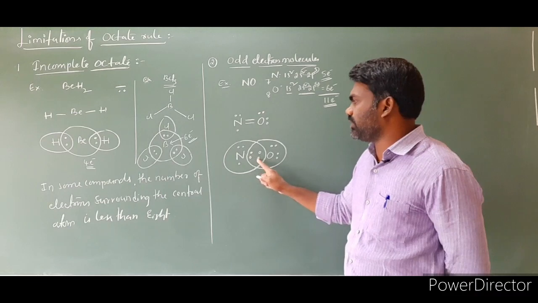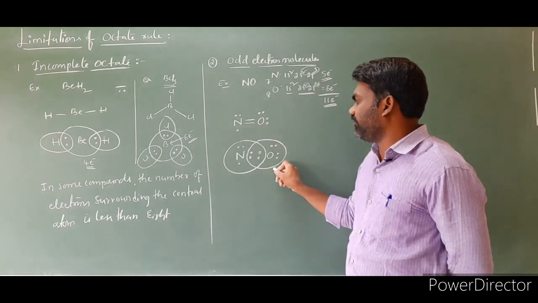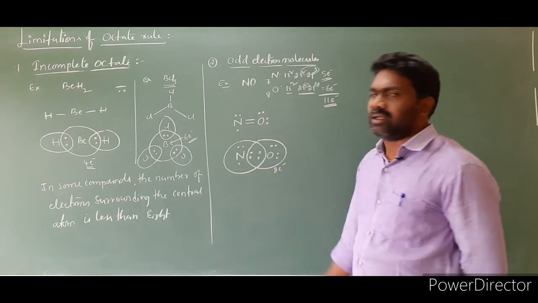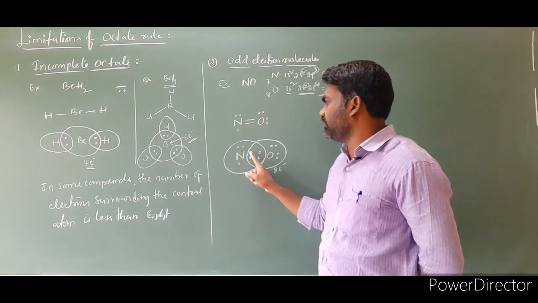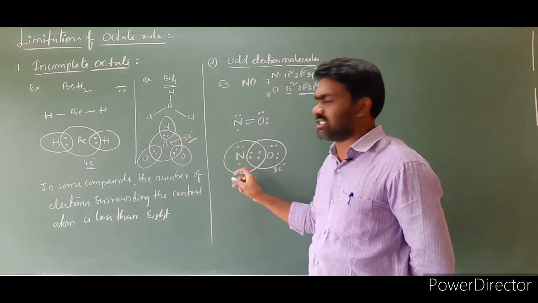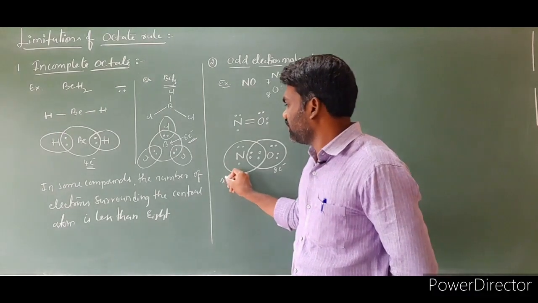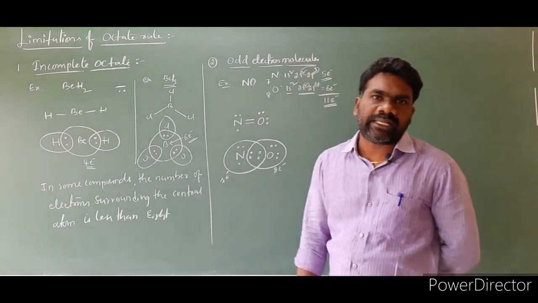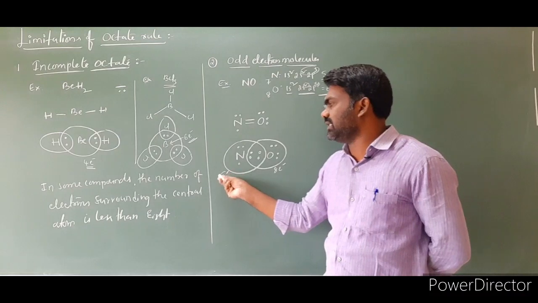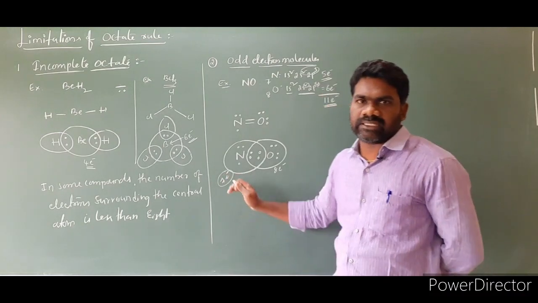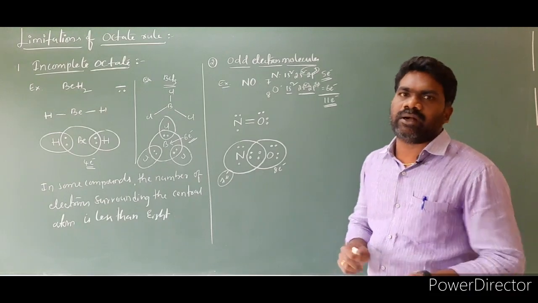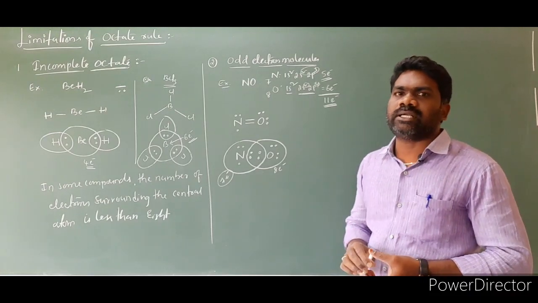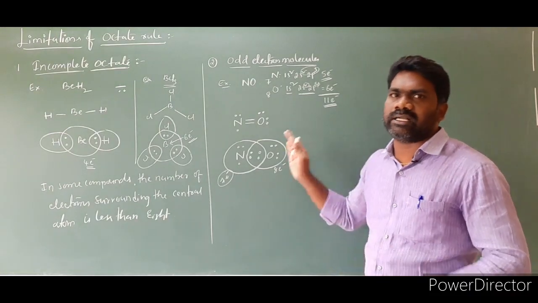Now 1, 2, 3, 4, 5, 6, 7, 8. For this oxygen, the octet rule is satisfied, but we are talking about this nitrogen: 1, 2, 3, 4, 5, 6, 7. There are 7 electrons. The requirement is how many? 8. But how many are there? 7 electrons. In this case, the octet rule is not satisfied. In some odd electron molecules, the octet rule is not satisfied for all the atoms.